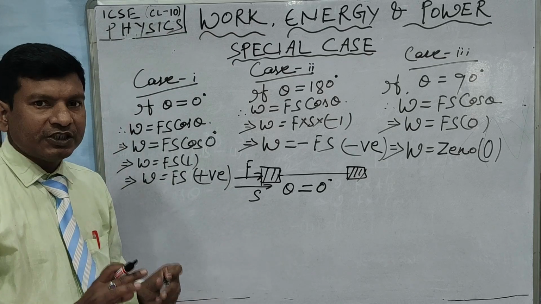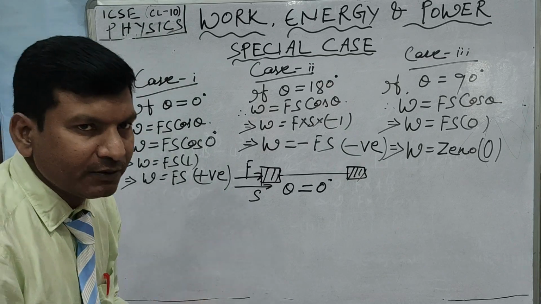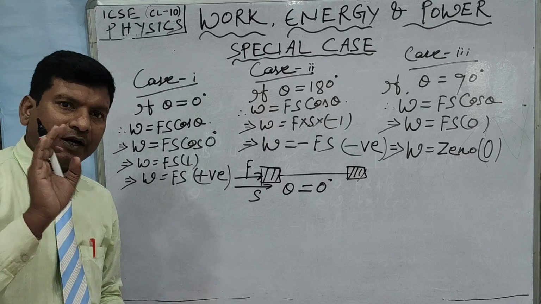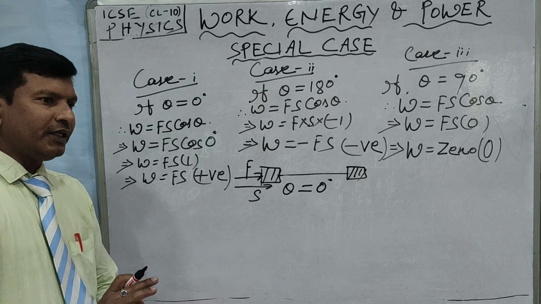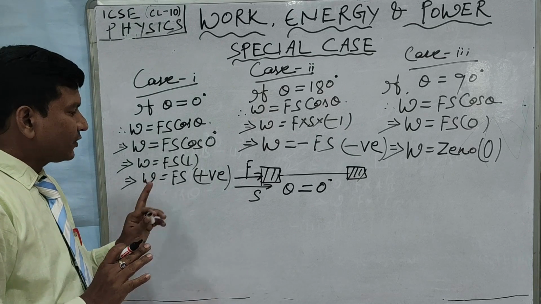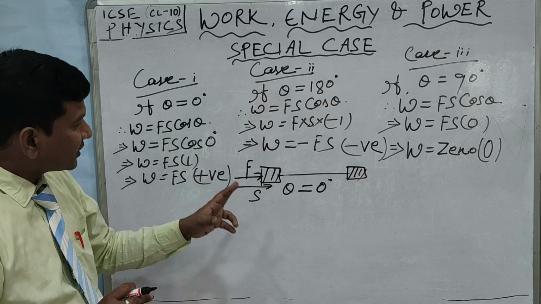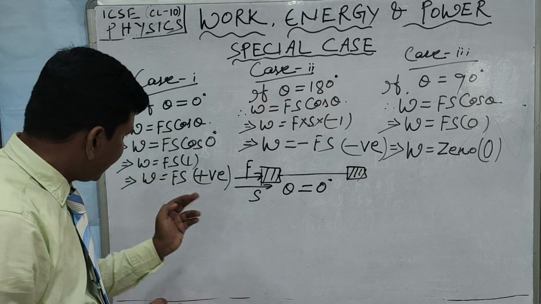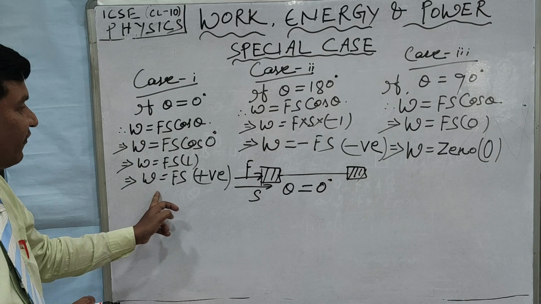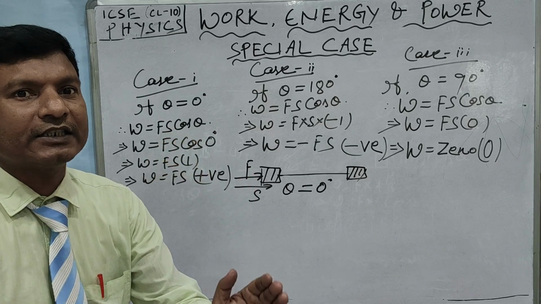Therefore we are getting positive work, or at this time the work done is said to be maximum. This is the case whenever you apply the force onto the body and the body moves along the direction of the applied force, that is W is equal to Fs. From the definition, work is said to be done only when the force acts onto the body and the body moves. And as per this we have the expression of the work done, W is equal to Fs, where S is the displacement along the direction of the force.